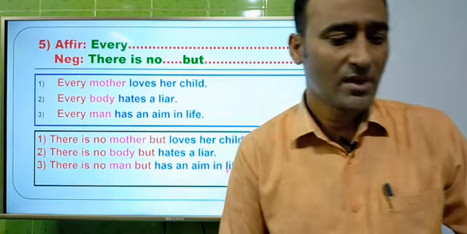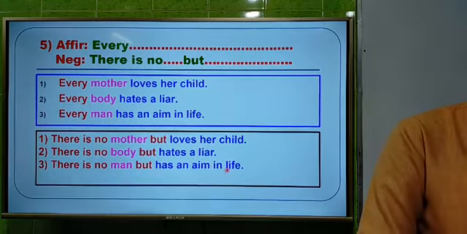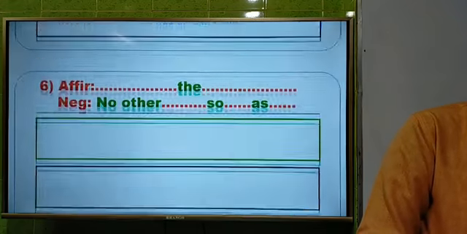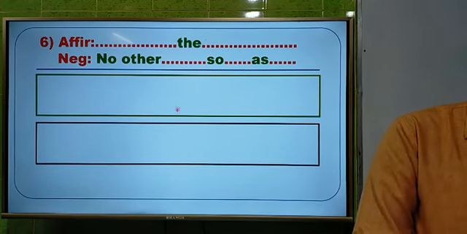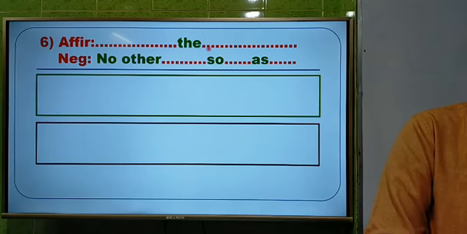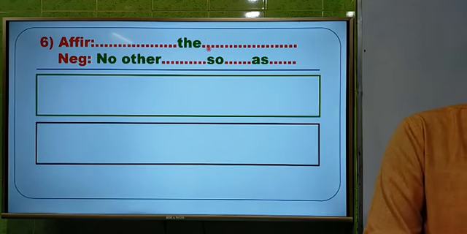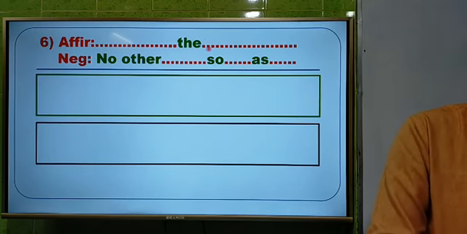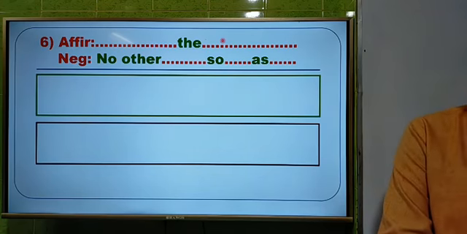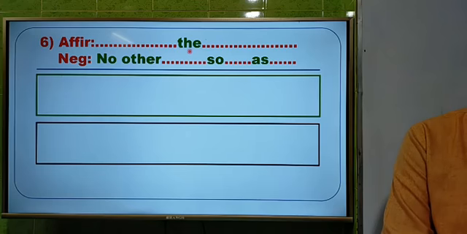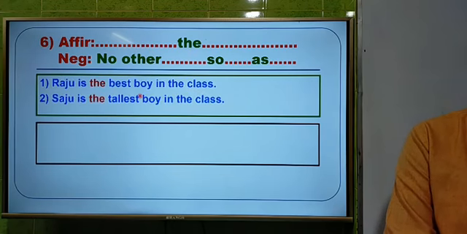Okay, so dear students, next one, the rules number 6, and this is the rule of the superlative degree. It has come as an affirmative sentence and we have to make it negative. As the sentence is in superlative degree, look at the questions. Raju is the best boy in the class. Second one, Shaju is the tallest boy in the class.